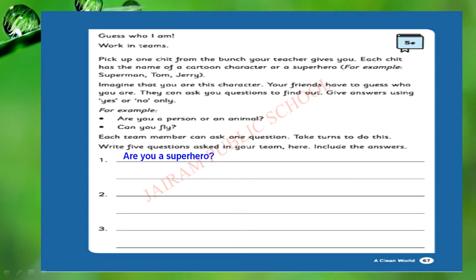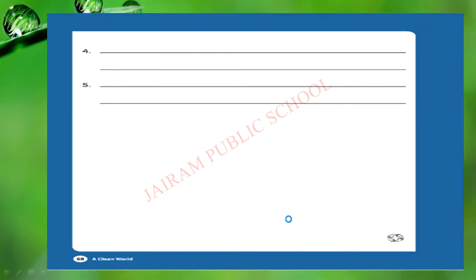For example, one question I have given here: are you a superhero? If the chit contains a superhero name, your friend will say, yes, I am a superhero. For example, Superman or Batman or Spider-Man. Next question, based on your wish, you can ask, can you fly? Yes, I can fly. If he is a superhero, if he is Superman, he can fly. So, based on yes or no type questions only, you have to ask, children. Keep it in mind.